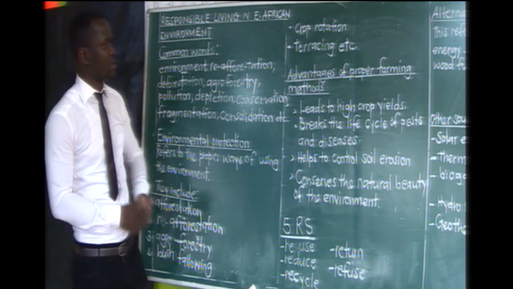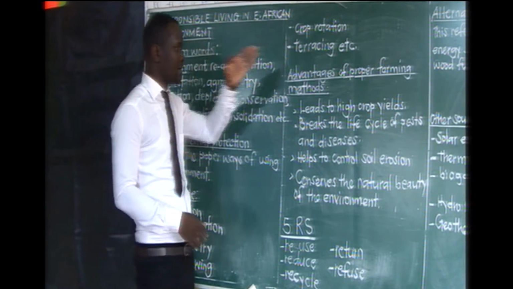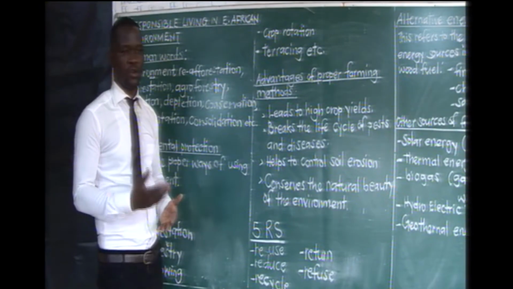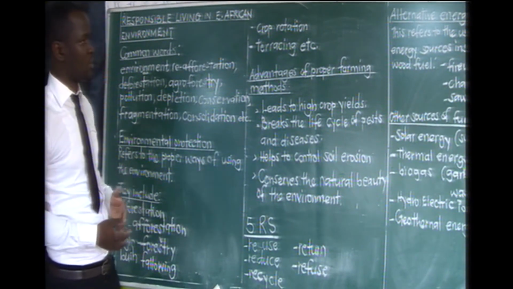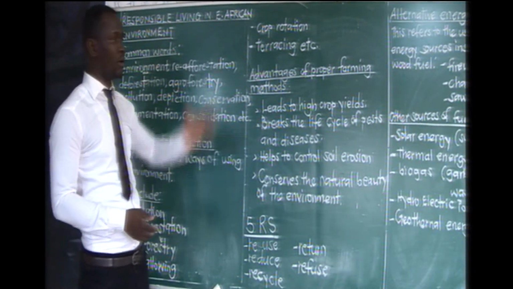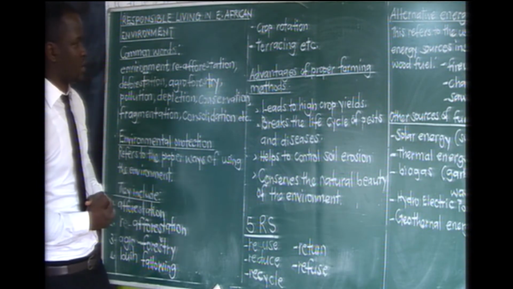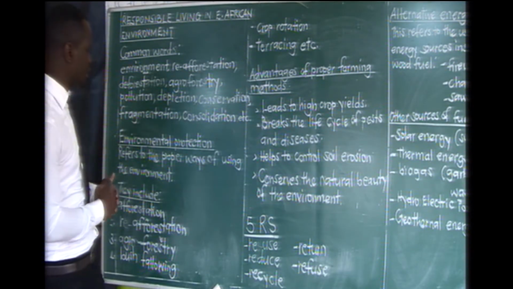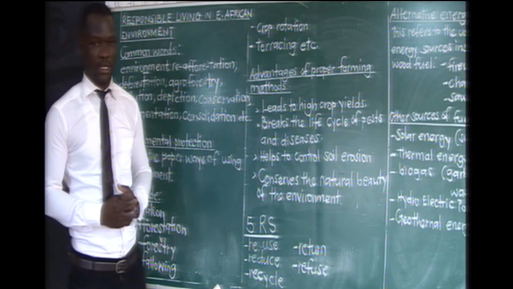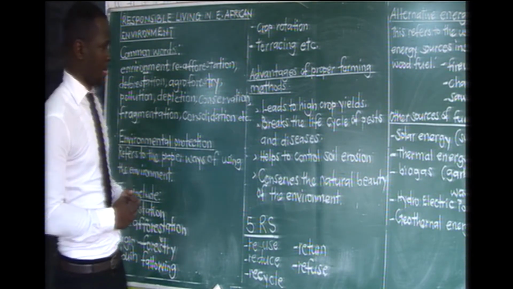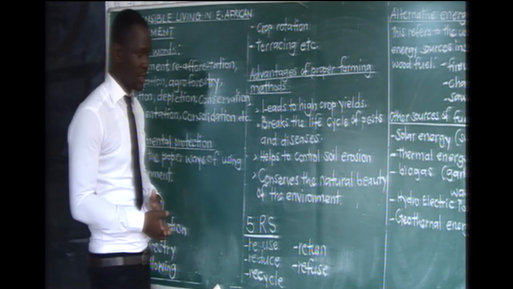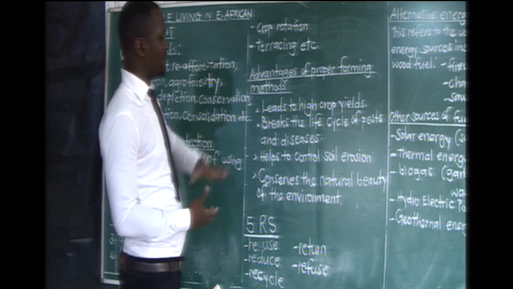Then we have what we call terracing. Of course, these are ways of controlling soil erosion. We have terracing, we have contour plowing, we have strip cropping, and very many. All these practices lead to the protection or conservation of our environment. Now, what are the advantages of having such practices? Advantages of proper farming methods.